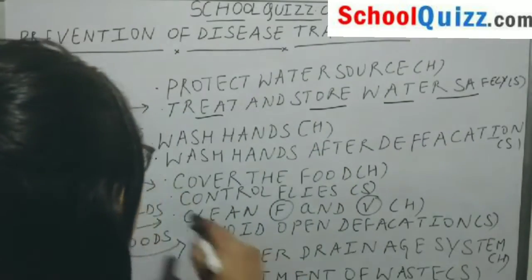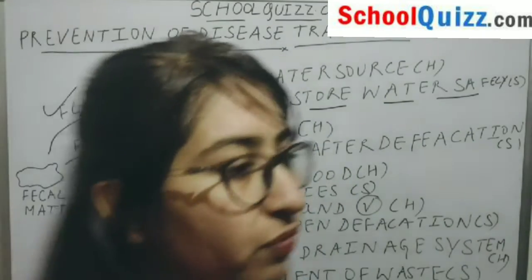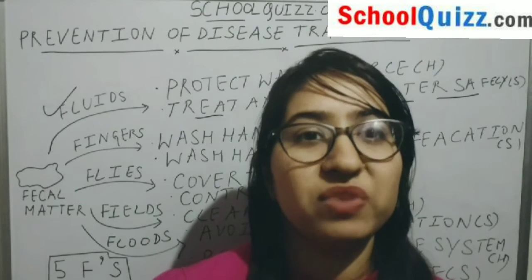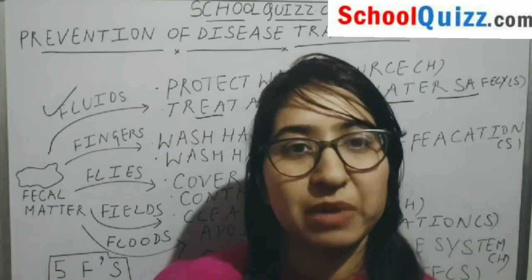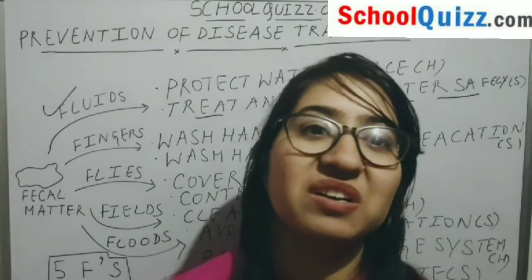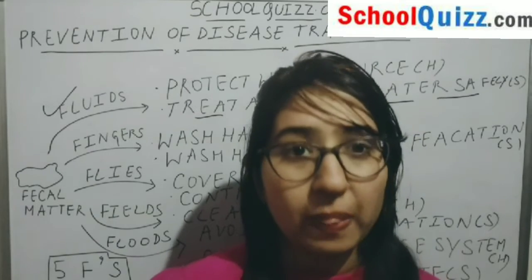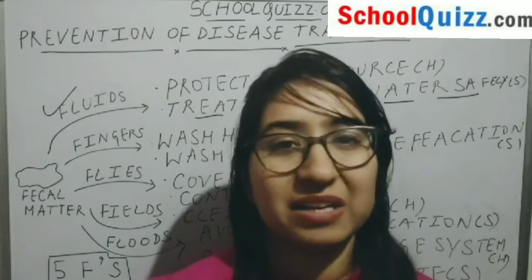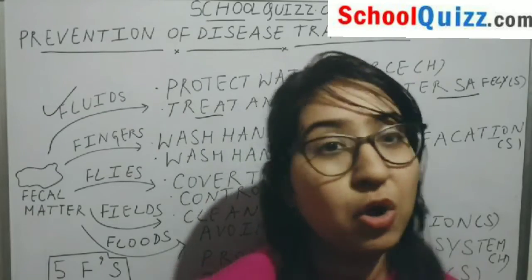Okay. Second, if we talk about fingers, whenever we are consuming food, or preparing food, we should always make sure that we are properly cleaning our hands with detergent or some good disinfectant, so that contamination is not passed on to our food.